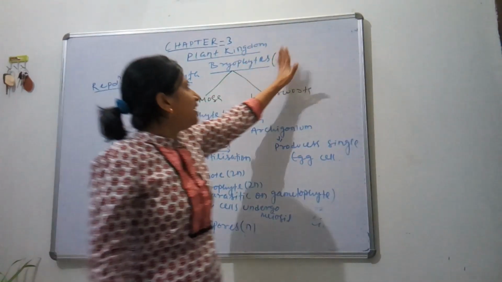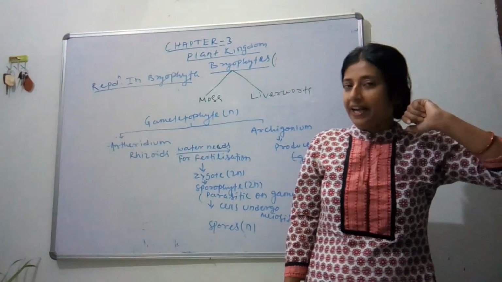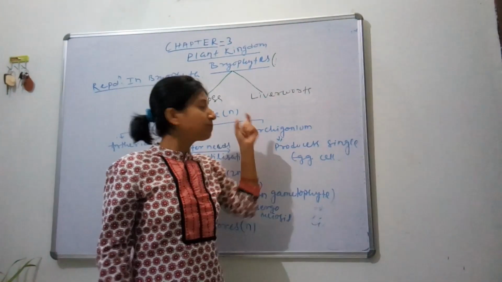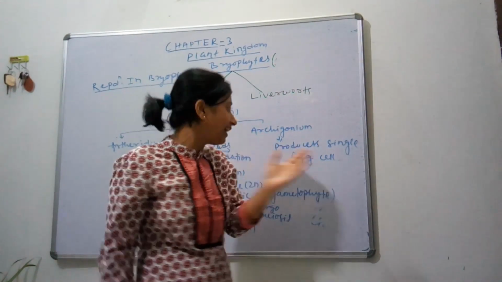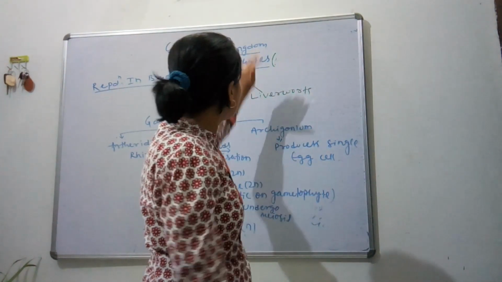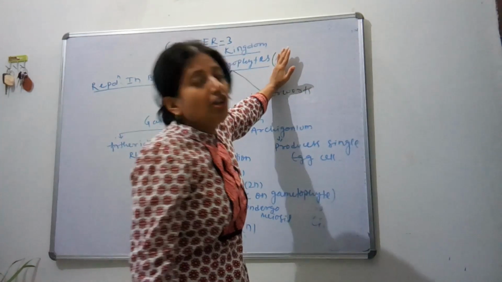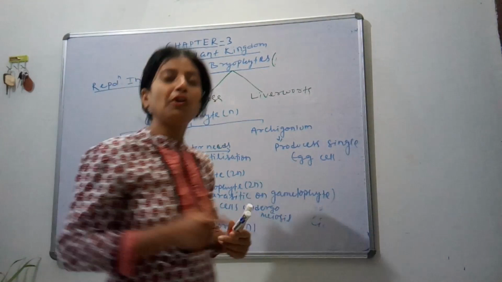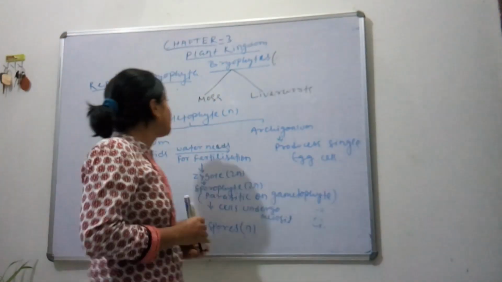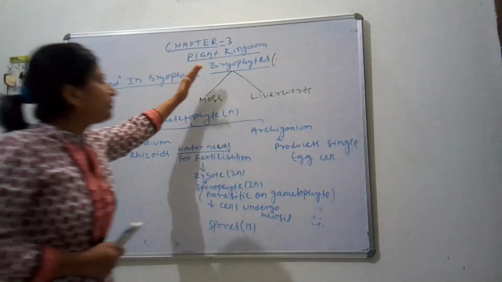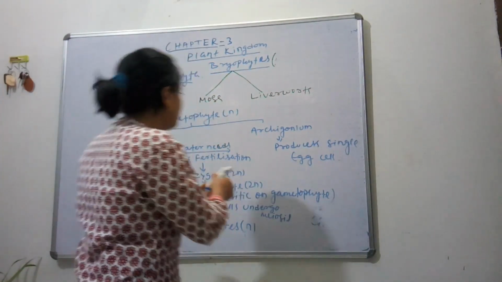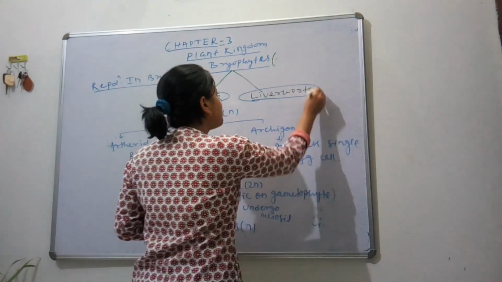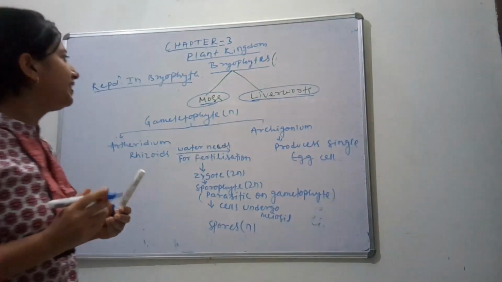Bryophytes are also known as gametophytes because the majority of their life cycle is spent in the gametophytic phase. If you can't understand, I will teach you later. So first simply understand that bryophytes are also called gametophytes, meaning they show a haploid life cycle, a haplontic life cycle. The two major groups we will study in bryophytes are moss and liverworts. We will study these two classes of bryophytes in detail.